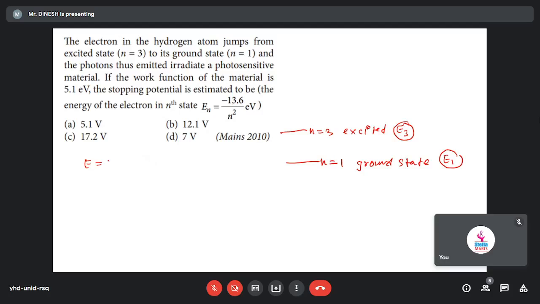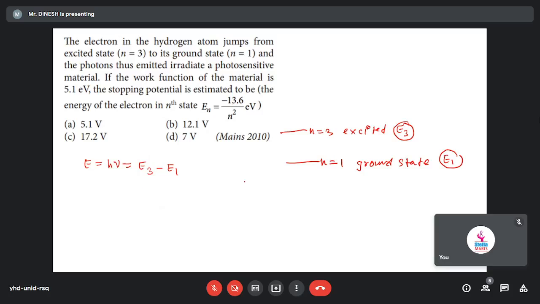That energy formula we know, h nu, and that is equal to the energy difference. At the excited state E3 and the ground state E1.